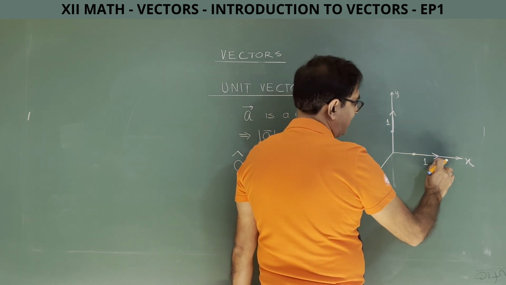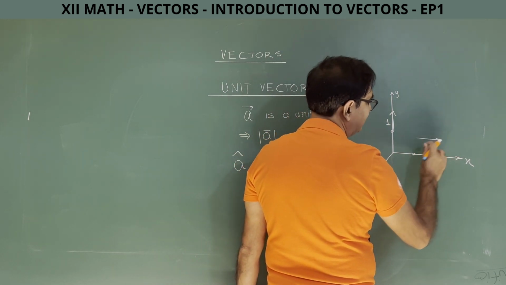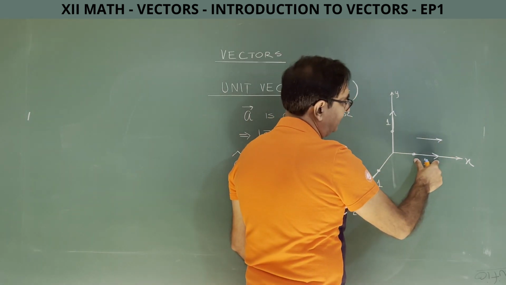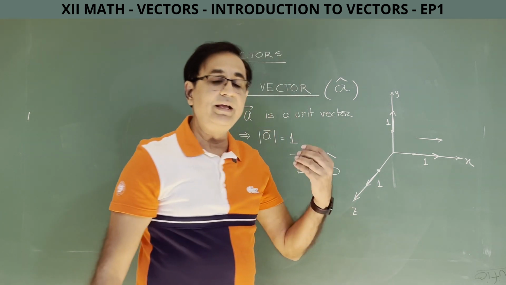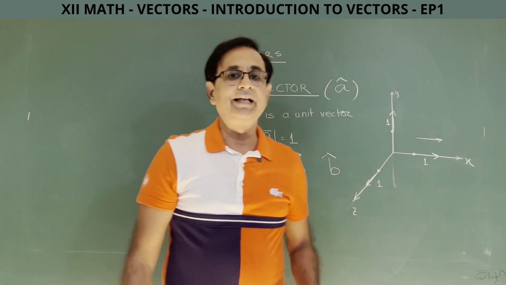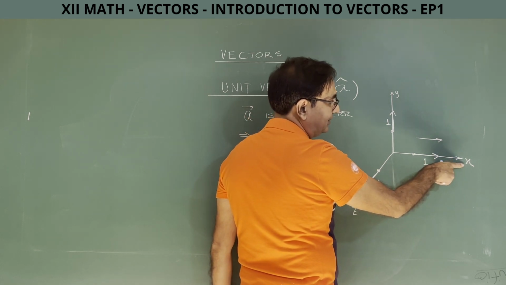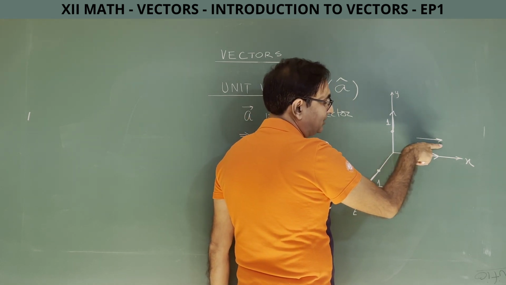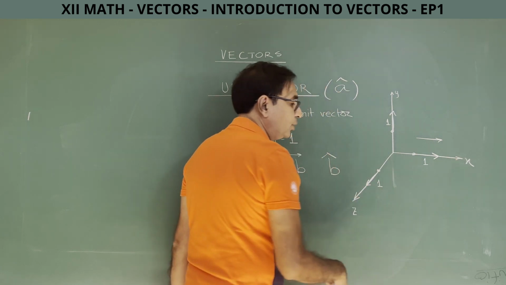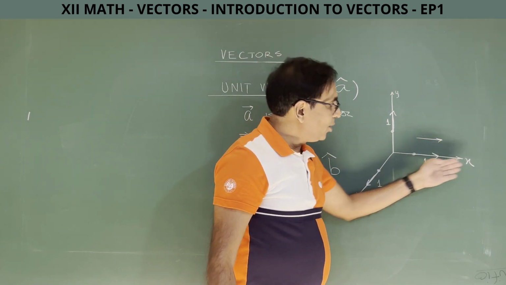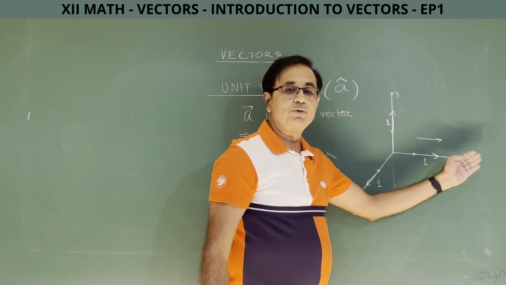When I say along x axis, it could be like this also, because it's one and the same thing. I told you vectors are free to move in space. You can bring this vector and coincide it with x axis, but you don't have to physically coincide with x axis. And you know what the direction is? It's pointing in the direction in which the x coordinate is increasing. This is also pointing in the direction in which the x coordinate is increasing. So a unit vector along x axis points in the direction in which the x coordinate is increasing.